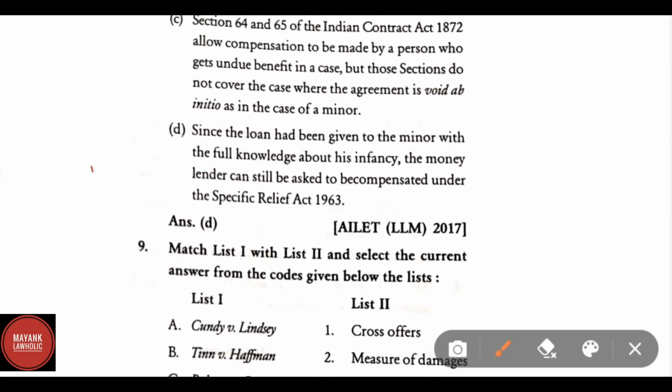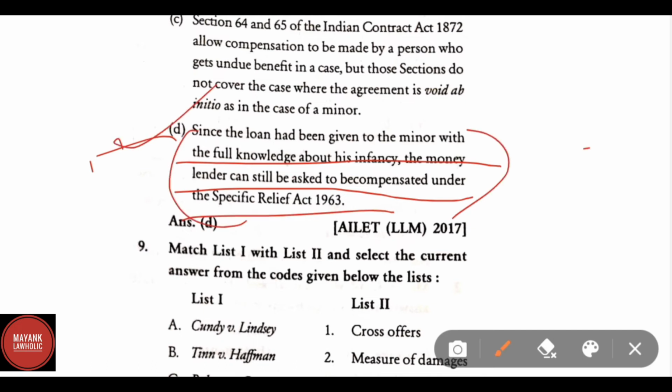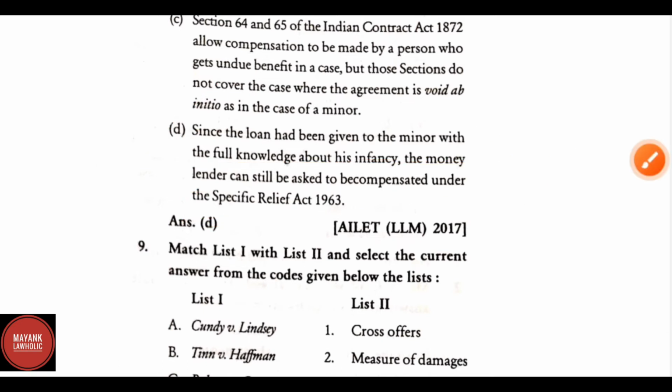So the question here is which was never held. Therefore D is the right answer. Since the loan had been given to the minor with the full knowledge about his infancy, the money lender can still be asked to be compensated under the Specific Relief Act 1963. This is the right answer, but this was not observed in Mohri Bibi versus Dharmadas Ghosh.